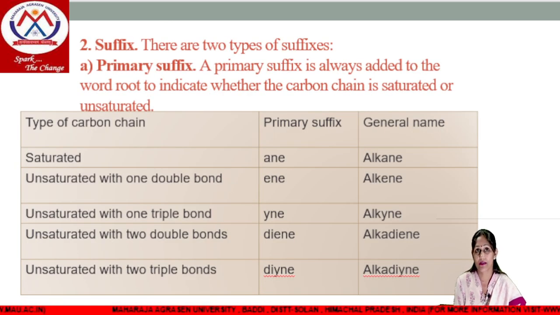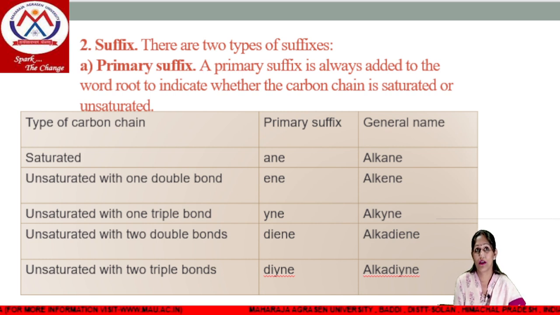Next is the suffix. I previously also told you that suffixes are divided into two parts, primary suffix and secondary suffix. The primary suffix is always added to the word root to indicate whether the carbon chain is saturated or unsaturated. It means we add this to know whether our compound is a single bond compound or a double bond compound.